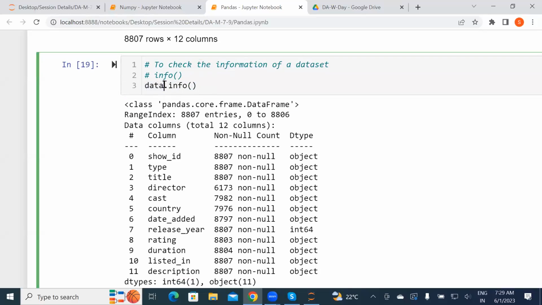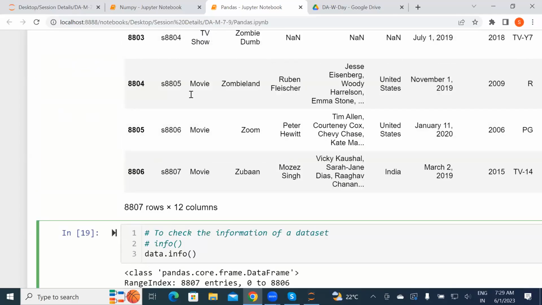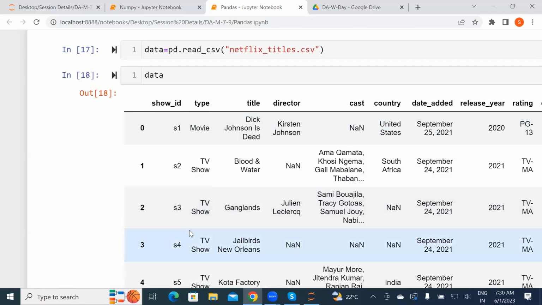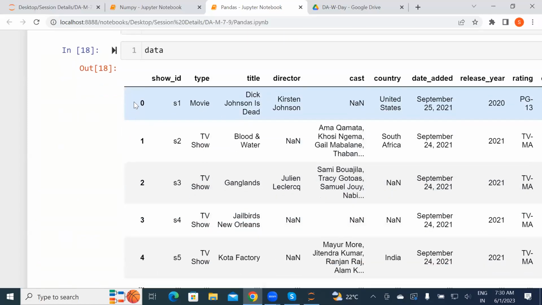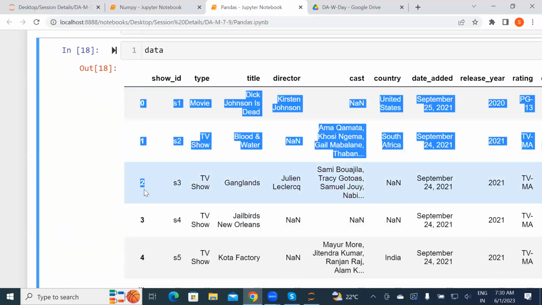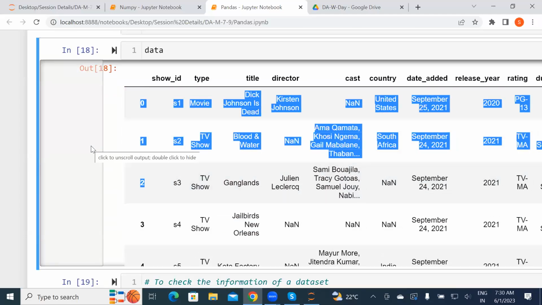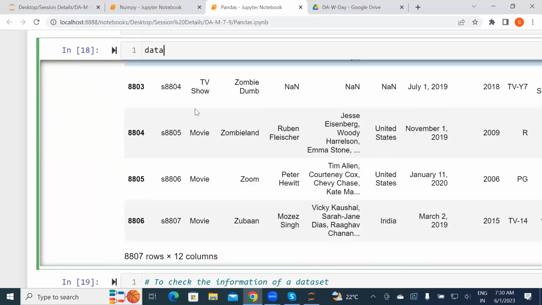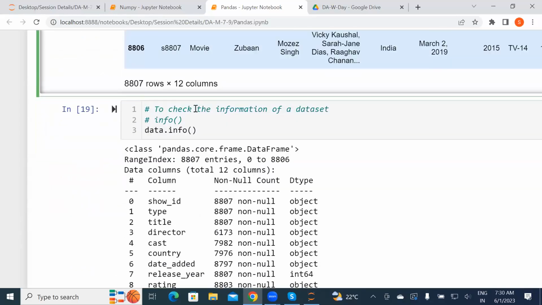Now what type of data is there? What type of data set is stored? It's 2D data, right? Rows and columns are there in that data. The rows and columns both are there, and labeling is there. See, this is called the labels 0, 1, 2. We'll see how to change that when we are creating the data set. Here we are not creating the data set, we are just taking the data set and utilizing it.